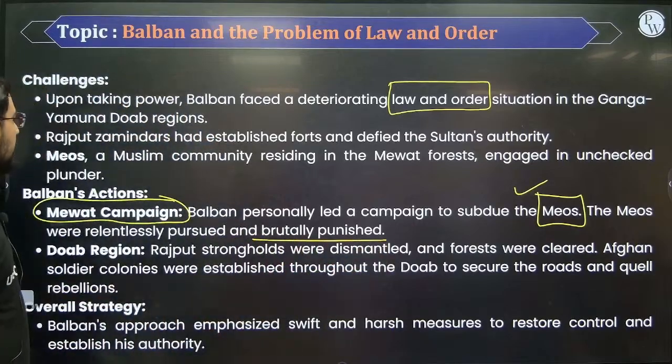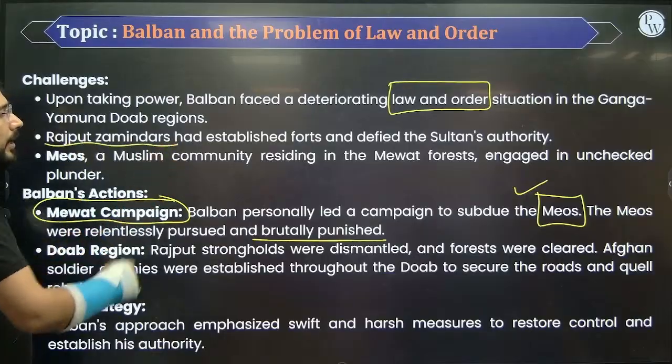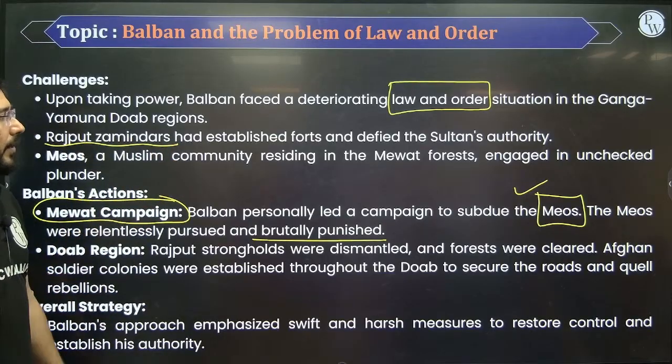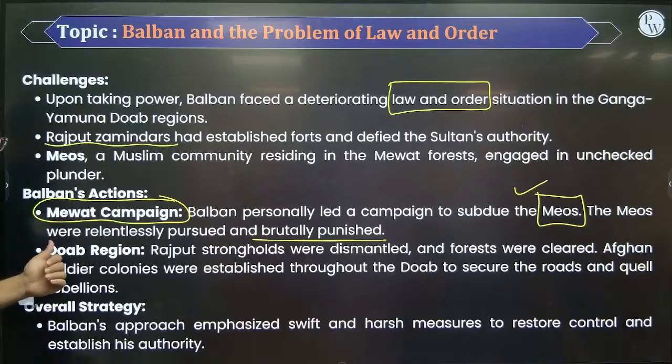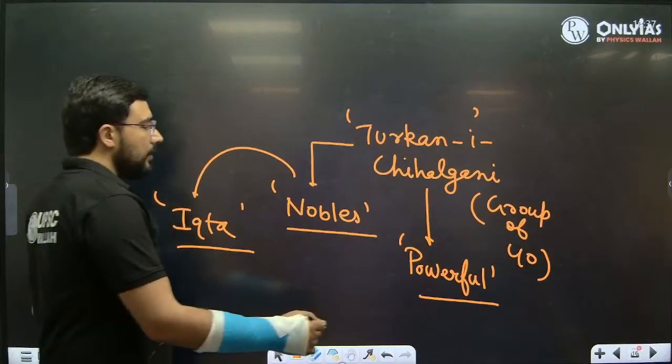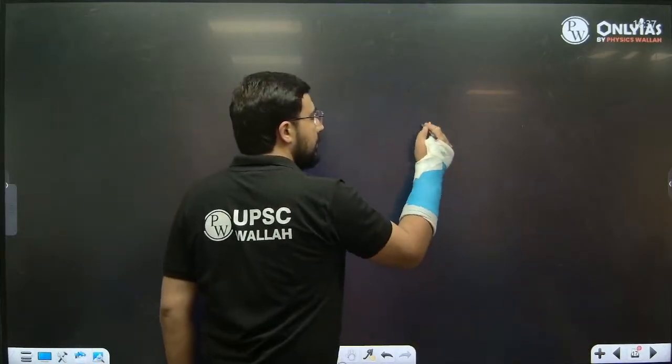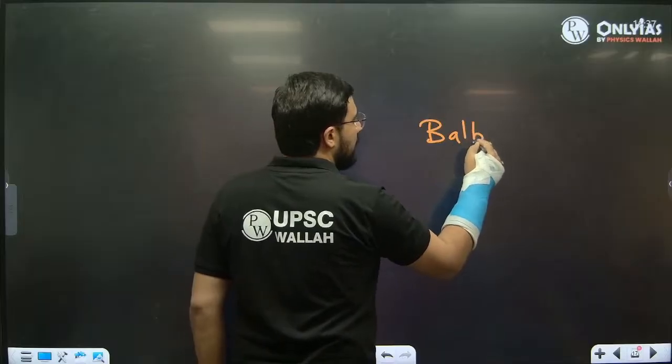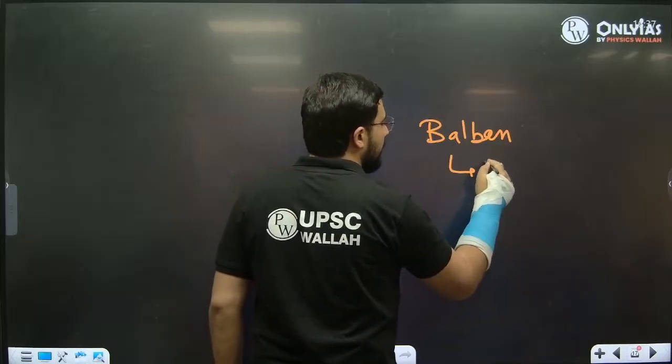Second, the big challenge in front of him, that many Rajput Zamindars had established forts and they were defying his authority. They were also defeated, and more importantly, he came out with a theory of kingship. Okay, so Balban was the person who came out with a theory of kingship.